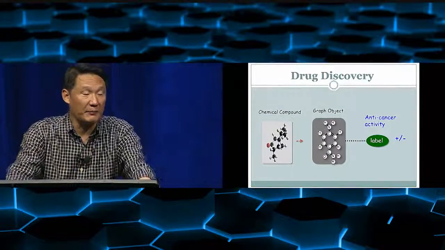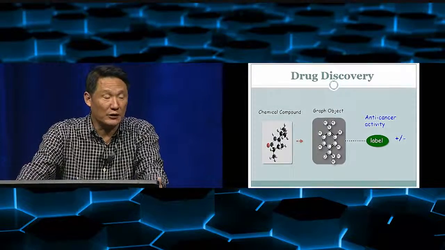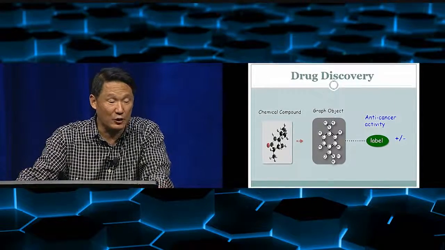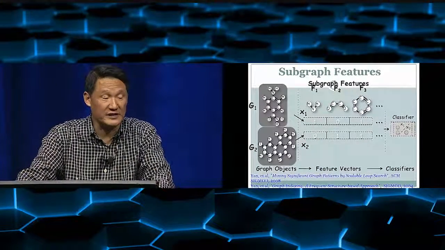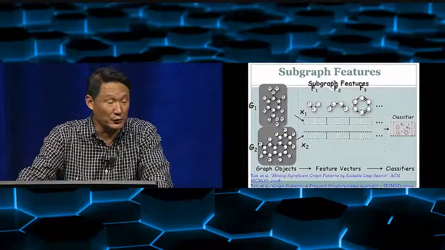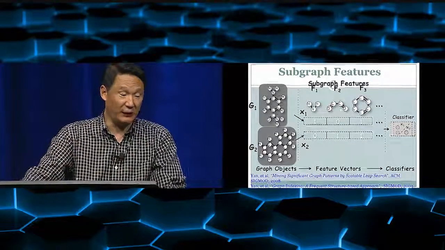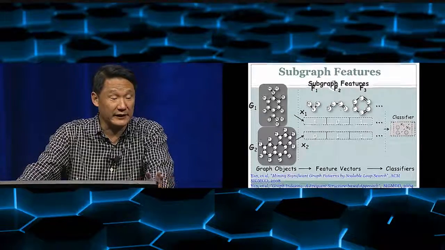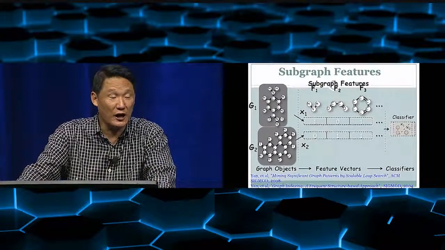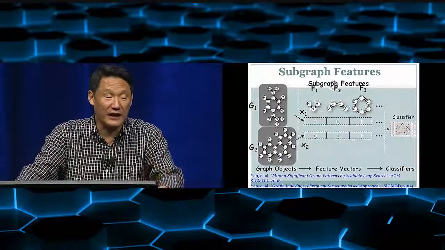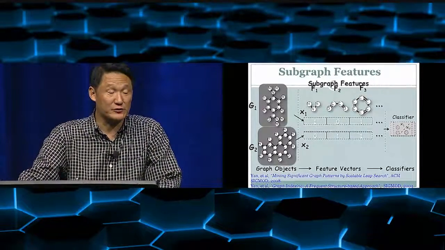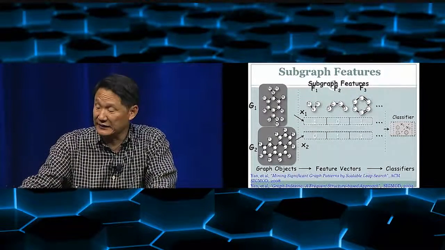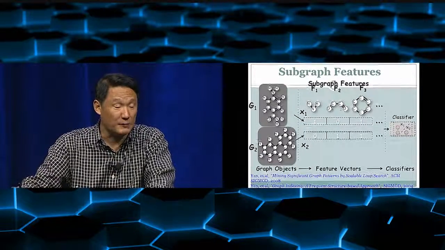If we're looking at, for example, drug discovery, a chemical compound can be represented as a graph, and basically we want to predict whether this chemical compound, for example, can cure a disease or not. One of the things we did with Xifeng Yan and Jiawei Han is look at how to predict whether a particular graph has a certain label or not. What we found out is that we can use the subgraph structure as features to do the prediction. So the challenge is really how to identify these discriminative subgraph features.